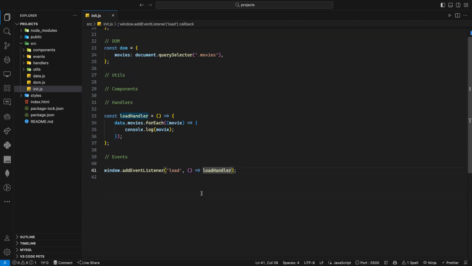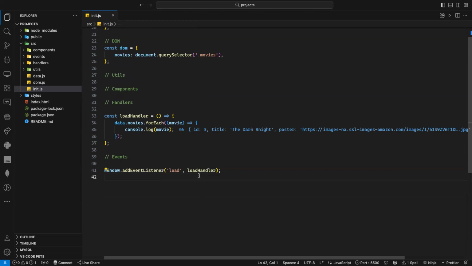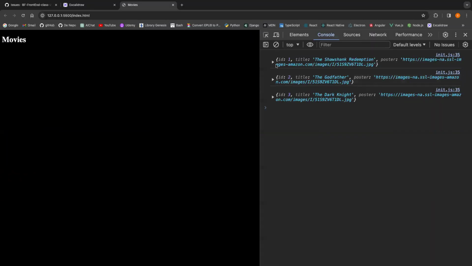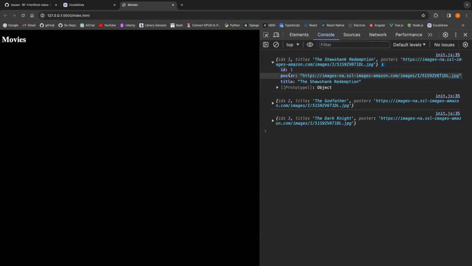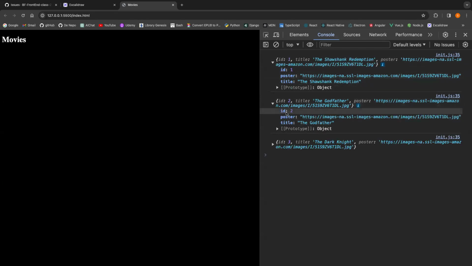Yeah, but here I have a small problem, as you can see. The problem was I am not calling my function here. I am not passing the reference. I was passing it inside another function. That's bad, it was my mistake, sorry. When I add an event load, when the page is loaded, I want this function to be executed. So here I just need to pass the name of my function, as you can see. And now, voila. So I have my object 1 with ID, poster, title, object 2 with ID, poster, title, object 3 with ID, poster, title. Okay.